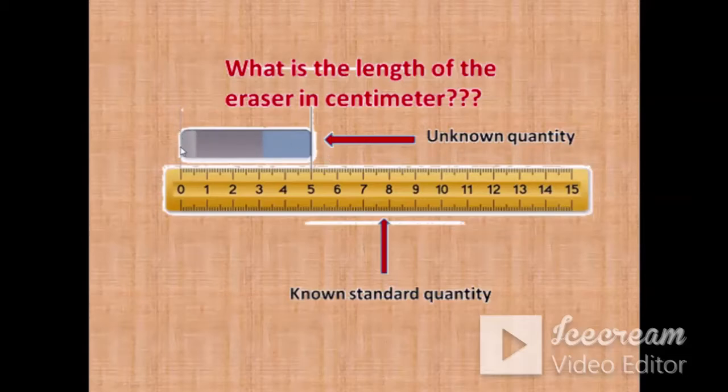If you wish to measure the length of the eraser, you can put the eraser like this. One end should coincide with the zero of the scale, and then you measure till its next end point. The distance between these two endpoints will give you the length of the eraser in centimeter. Like this, we have compared the unknown quantity with the known fixed quantity, that is the centimeter.